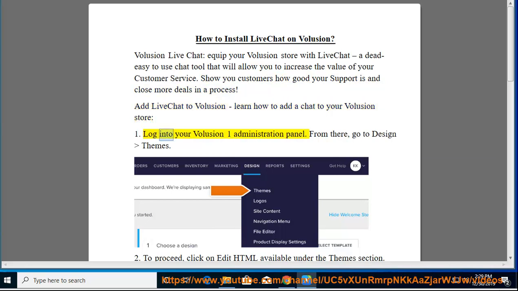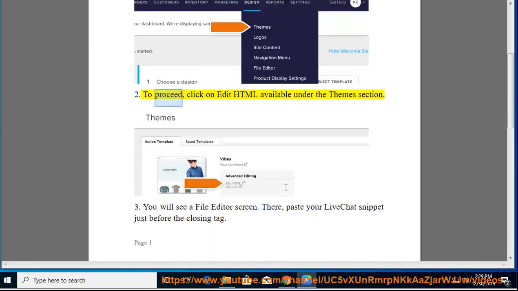1. Log into your Volusion administration panel. From there, go to Design, Themes. 2. To proceed, click on Edit HTML available under the Themes section.